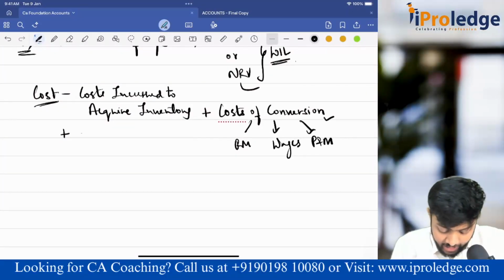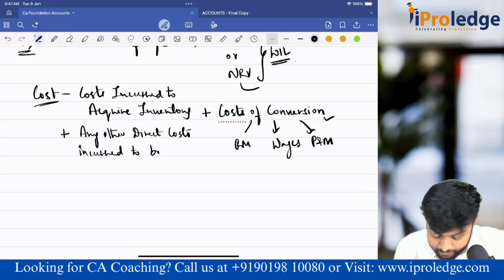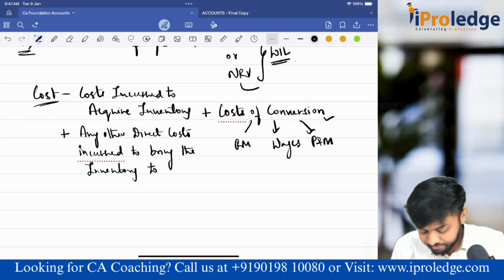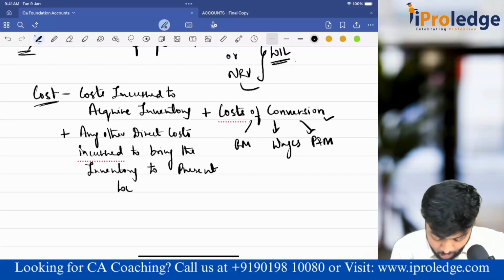And any other direct costs incurred to bring the inventory to its present location or condition.